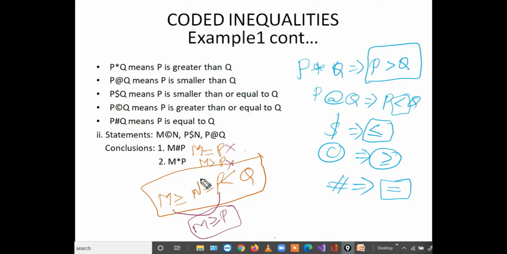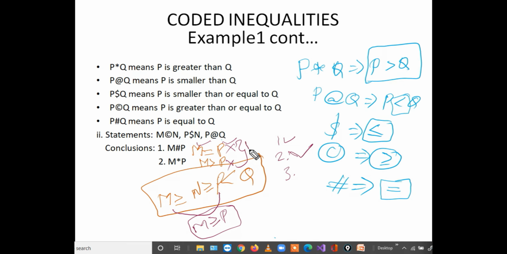What are the 3 points? First point is the same pair of elements must be there. Yes, the same pair of elements are there, M and P. First condition satisfied. Second condition, both must be failed individually. So both are failed individually. It is also followed. And what is the third point? Together they should give the required result.